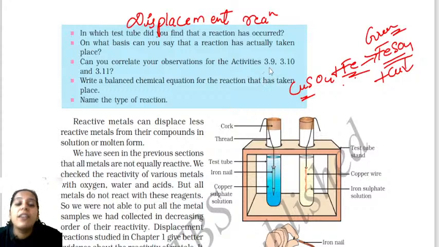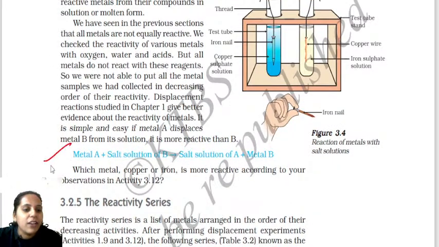Because some metals do not show reaction with water, as well as with oxygen, as well as with the salt solution, as well as with the acids. So those metals we are extracting by using the displacement reaction. Why? Because in displacement reaction it is necessary for the highly reactive metals to displace the low reactive metals. Okay, this section is very easy children, you have to know about this.